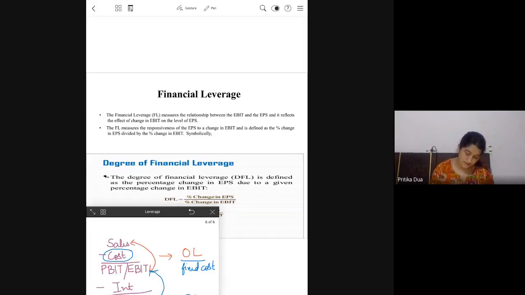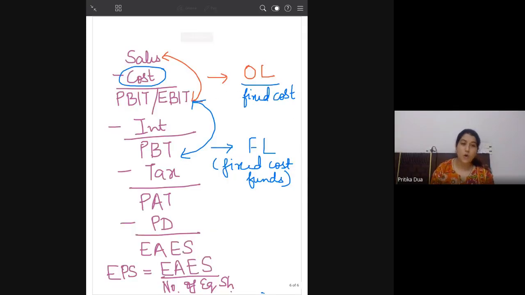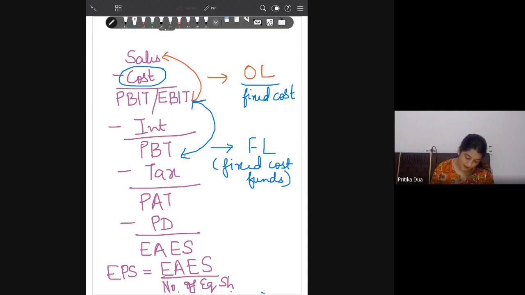So when we were seeing the impact of fixed cost funds, we are using the relationship between EBIT and profit before tax, and this has a direct impact on this value, because the tax percentage is given to you. It is through the use of fixed cost funds that you are using interest, which is reducing your tax liability and increasing the earnings for the equity shareholders.